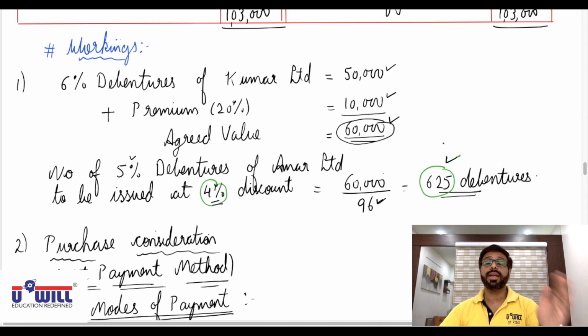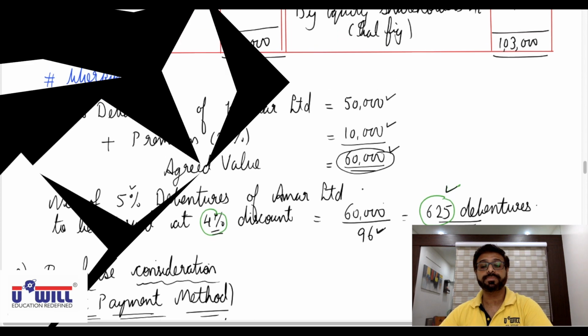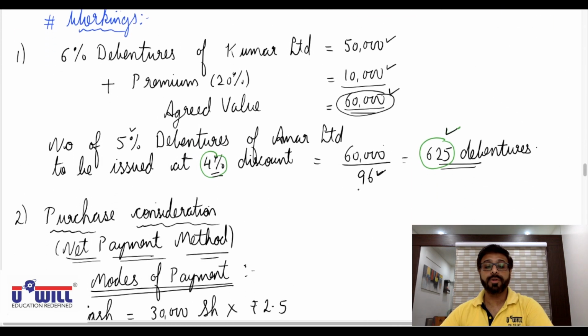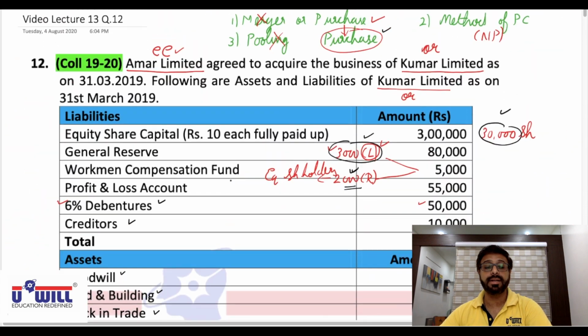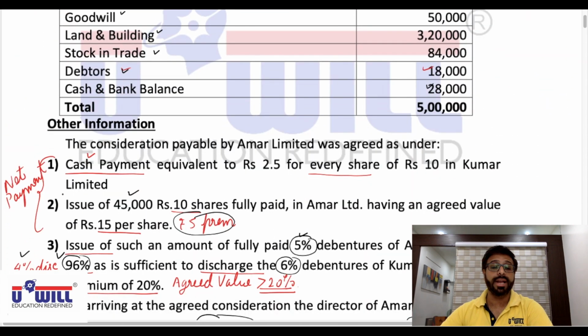Okay, now again all of you pause the video, try working note 2, purchase consideration by net payment method, on your own, and then play the video and verify whether you got it correct or not. So pause the video and try the workings of purchase consideration on your own. Now, see working note 2, purchase consideration by net payment method. We get it in adjustment 1 and 2.